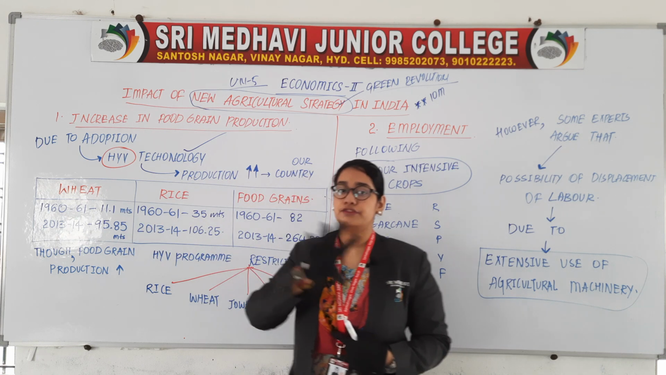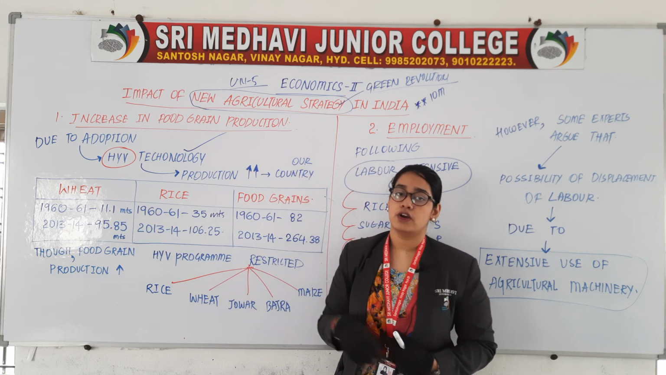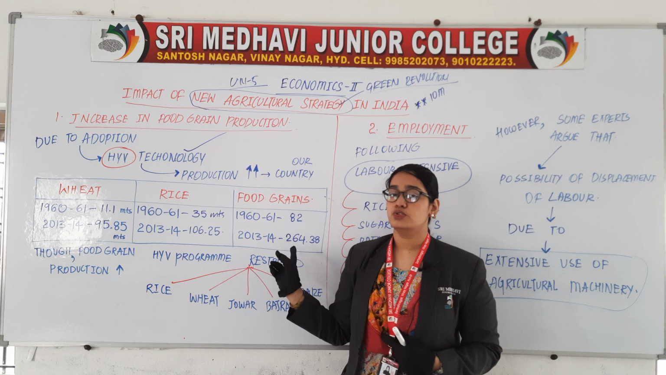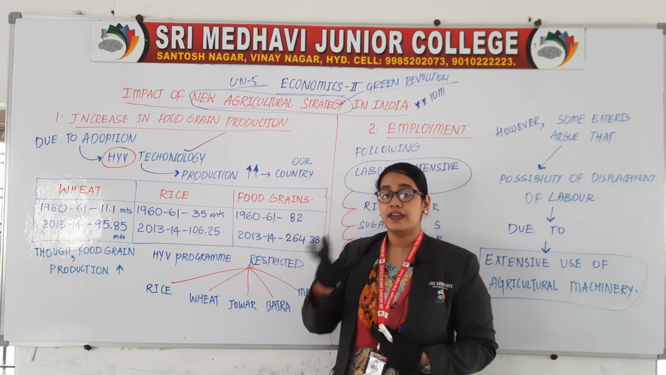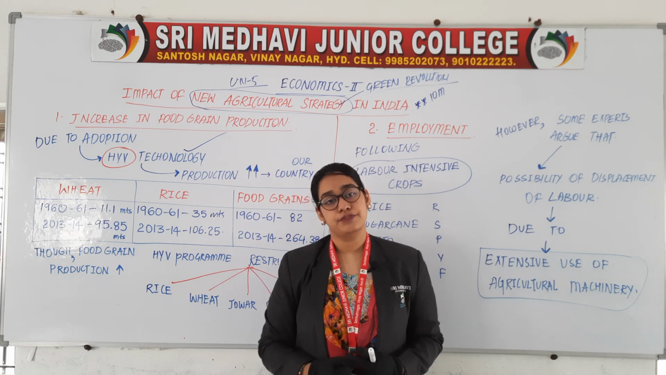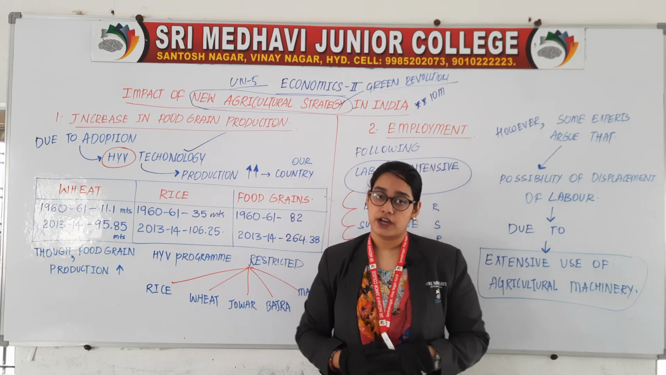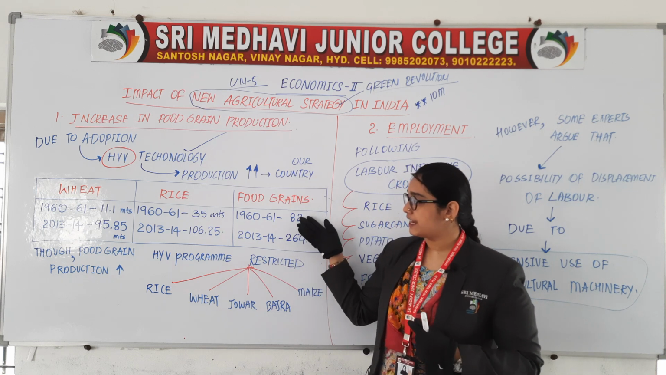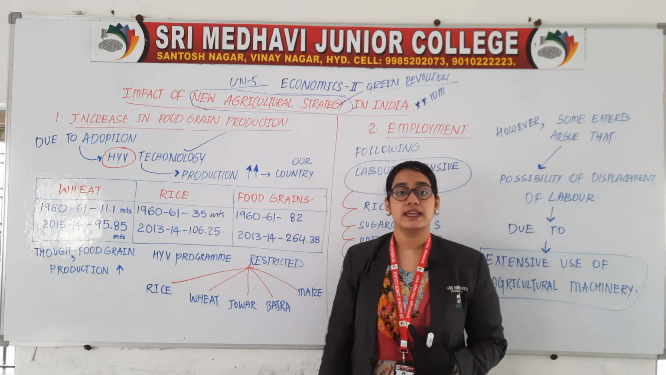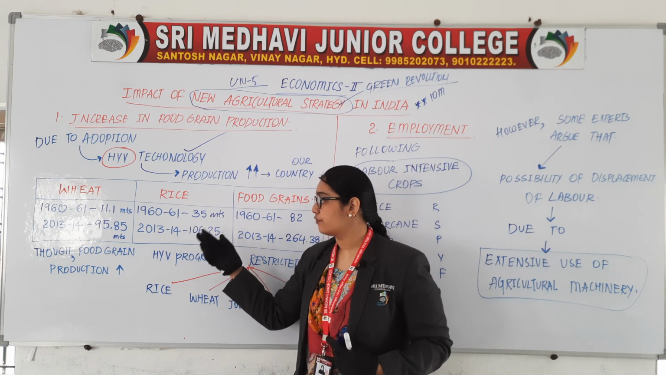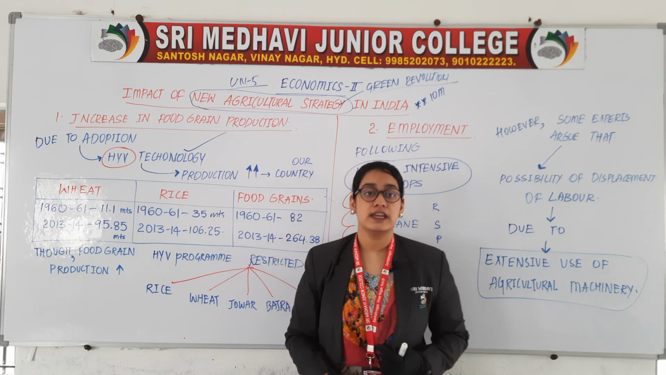1195, I am saying round figures, 1195, 35, 106, 82, 264. Now here you can observe that we have been successful in achieving greater food grain production. You can observe from 82 it has increased to 264, this is very high. From 35 it has increased to 106, it is very high.